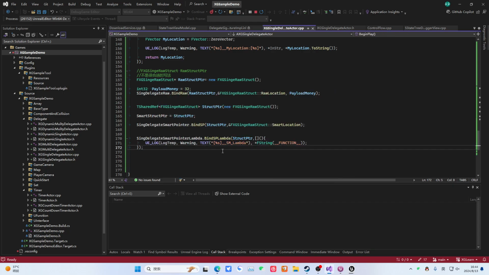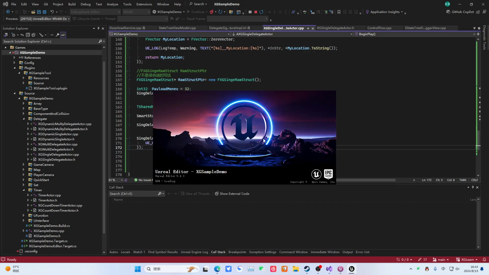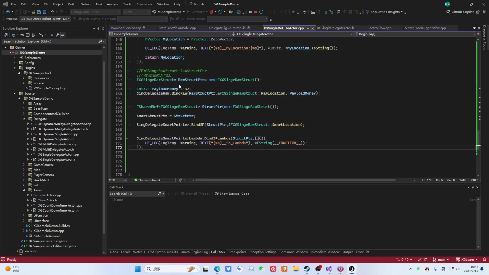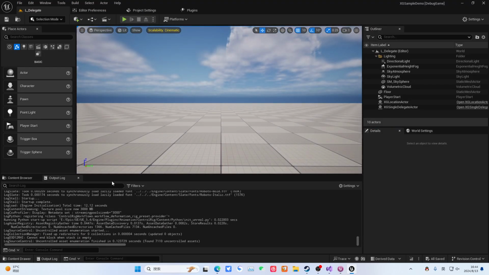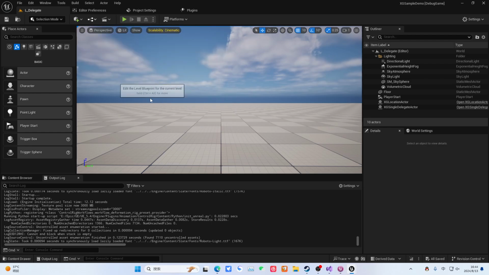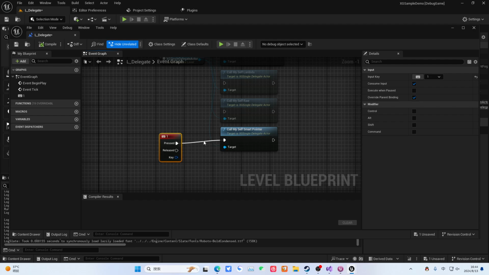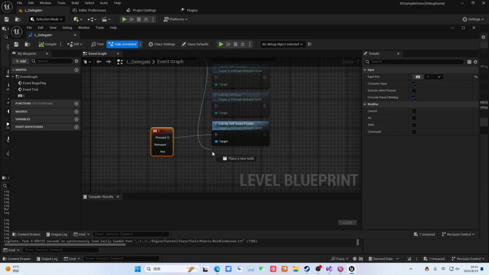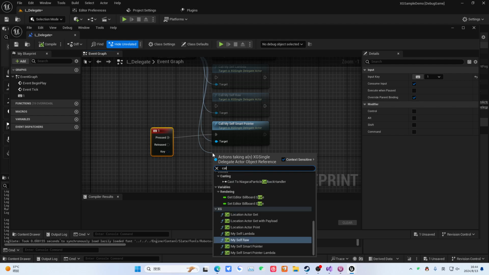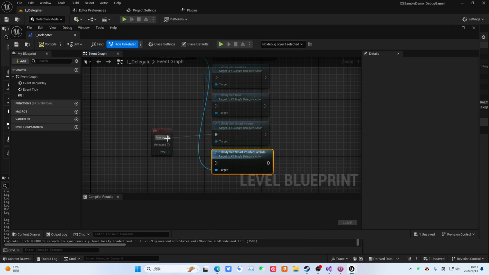Let's see how many methods we have left. Actually, it's more or less the same. The remaining methods are all like this. Okay, then the next thing we need to do is here, right here. We will do it here. Then we just let it execute.